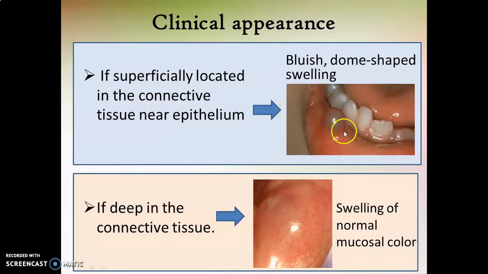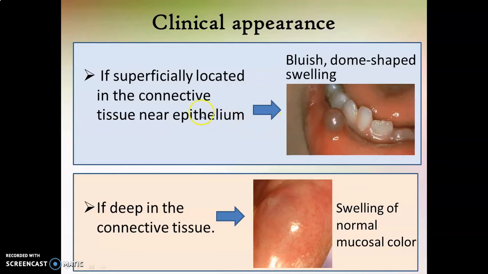Clinically, mucocele appears as a small dome-shaped swelling as you can see here. And as I said, they are caused by rupture of salivary gland duct and spillage of mucin into the connective tissue. The spilled mucin forms a mucus pooling within the connective tissue and this mucin imparts a bluish translucent hue to the lesion as you can see here.